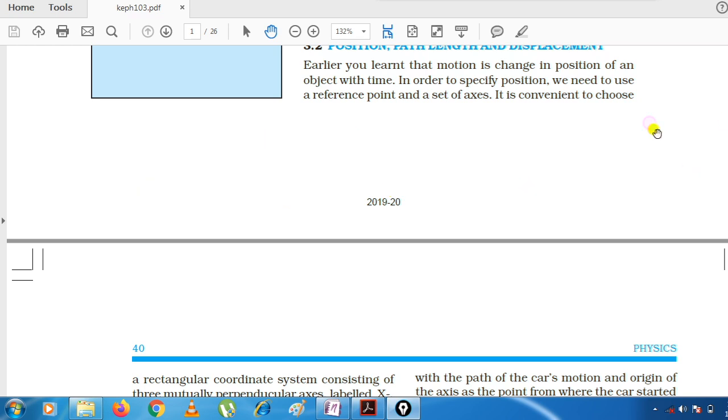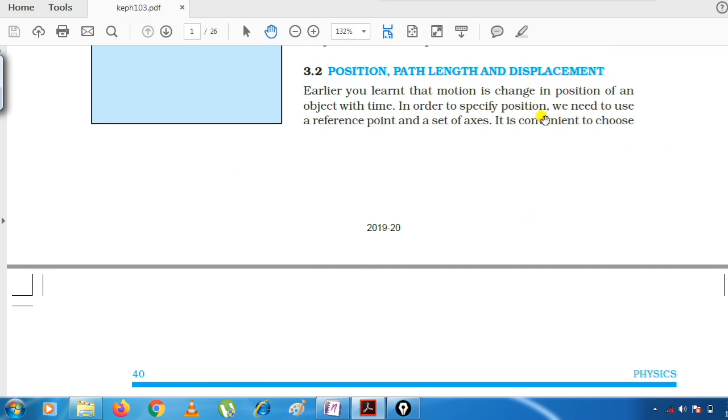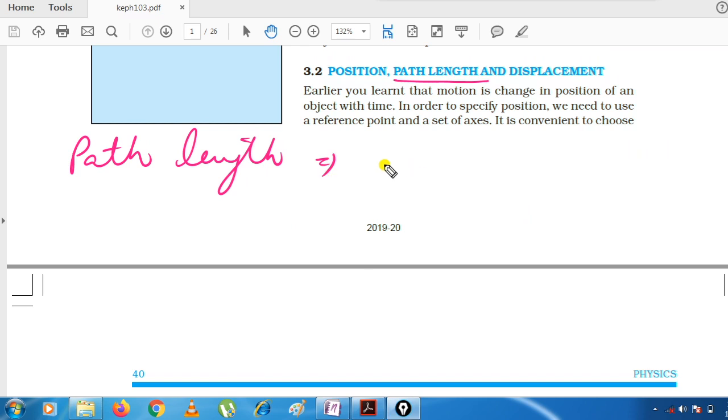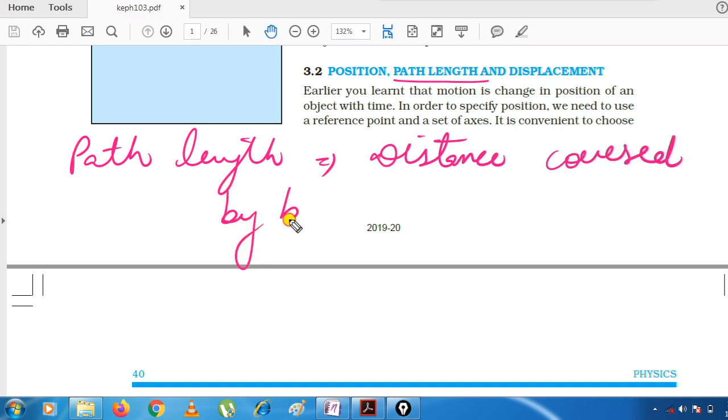Now what is next? Let us see. Next is path length. You can see here it is path length. What is path length? Children, actually, what is path length? It is the distance which will be covered by a body during any motion.